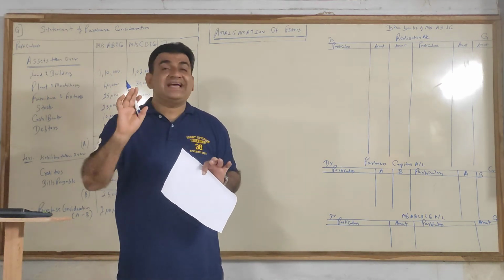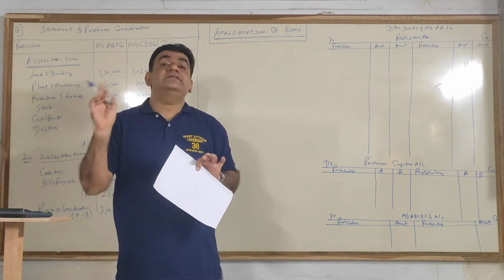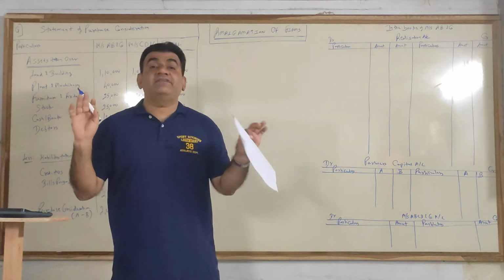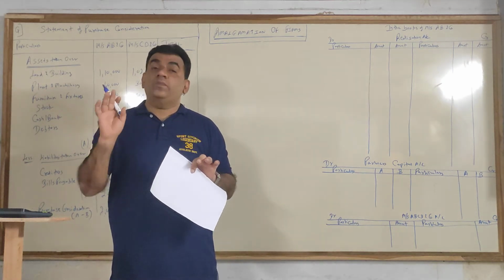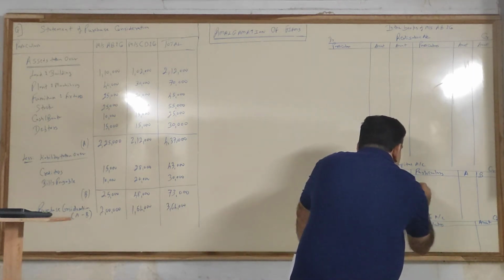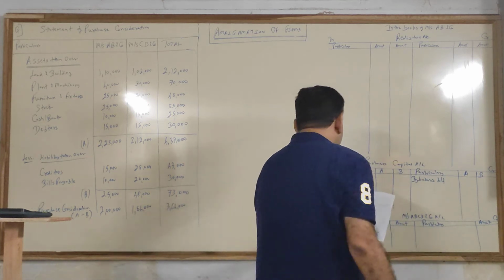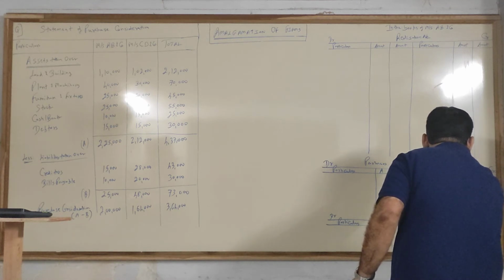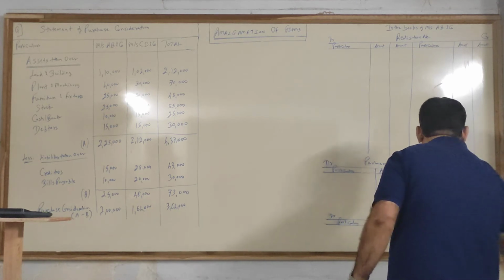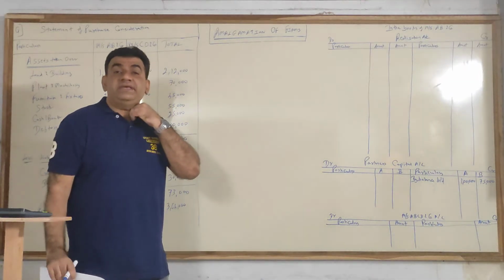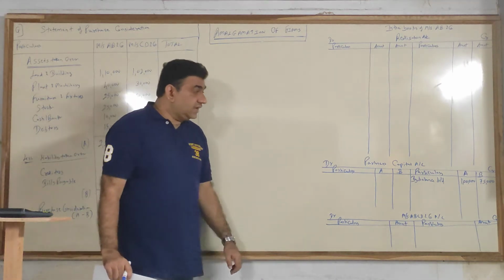Capital always has a credit balance unless and until it is appearing on the asset side. Both are appearing on the liability side. Liabilities have a credit balance, so these two are opening balances. Opening balances on the liability side come to the credit side of capital. By balance brought down, A's column 1 lakh, B's column 75,000.